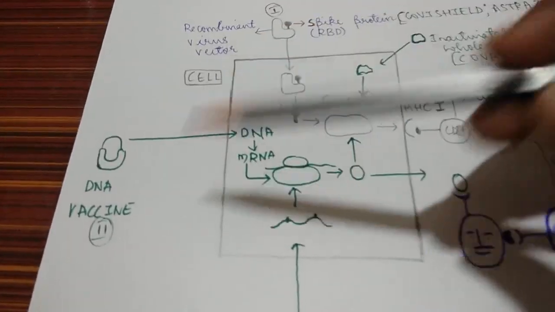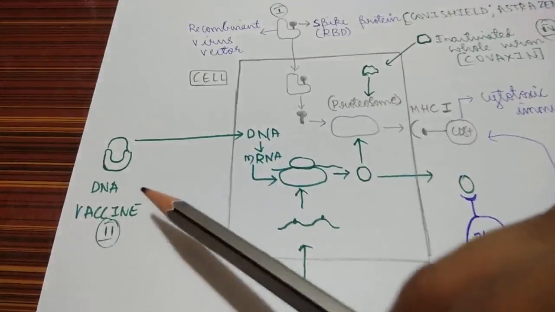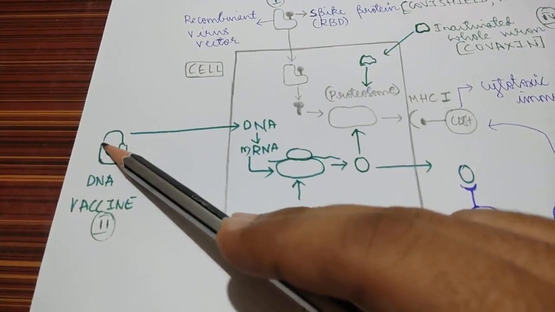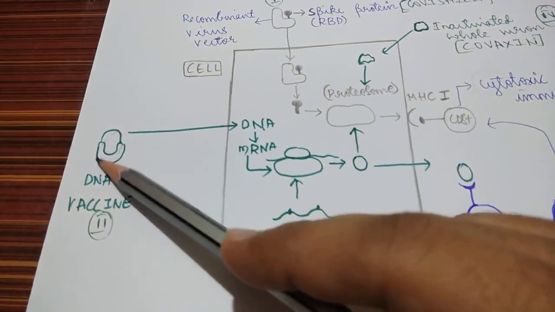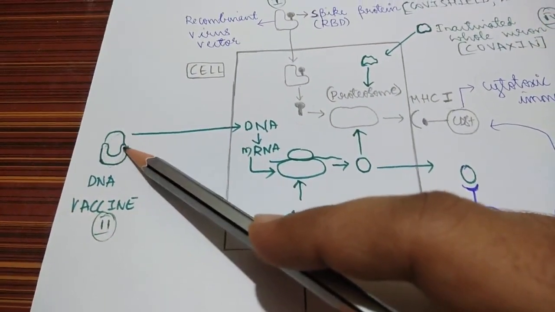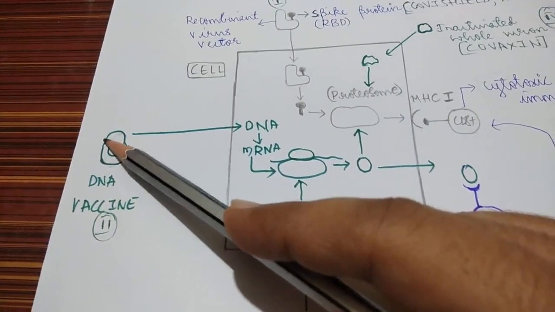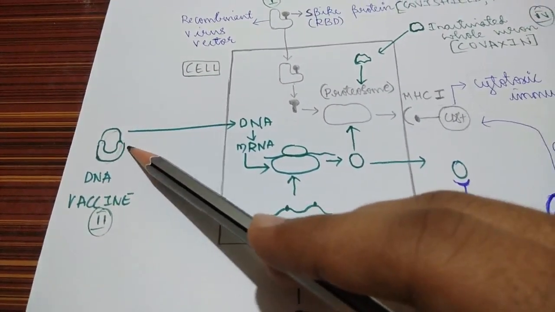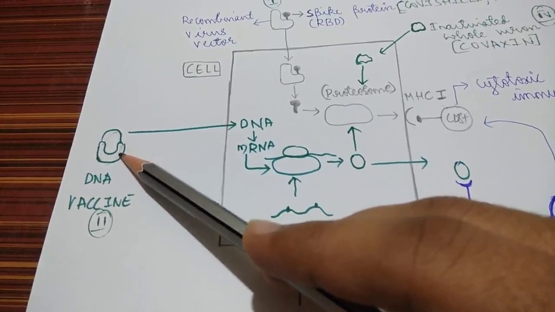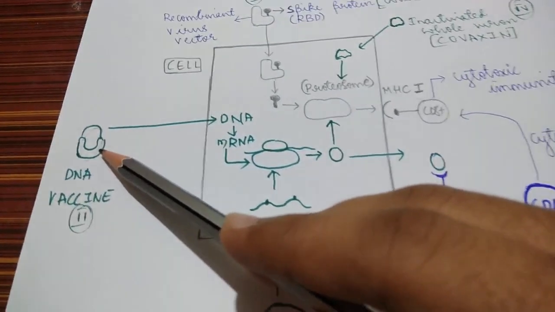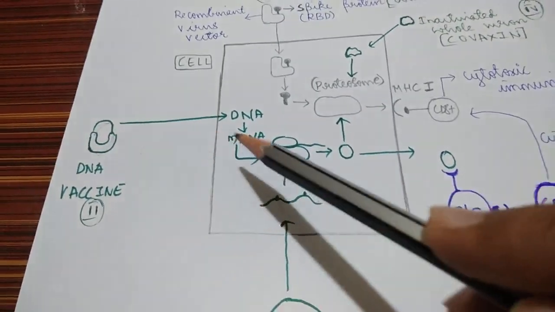Okay. Now next coming to the second vaccine, that is DNA vaccine. So what is DNA vaccine? You can see this is a DNA genetic material which is attached to a plasmid. This is a plasmid and this is the DNA genetic material. So once this DNA genetic material, this plasmid helps in movement of genetic material from outside the cell to inside